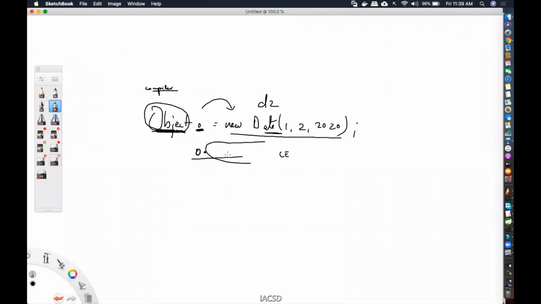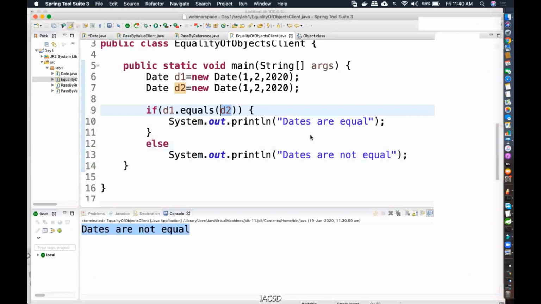Okay. So what am I going to do? I'm going to use a concept which is known as downcasting. This o, I'm going to downcast it to type date. The reason this is giving me a compile time error is because this particular method was not there in object class. But now I'm going to use downcasting, so that I can convert this object from parent type to child type. Now if I call the particular method which is there inside date class, I can definitely call it. Okay. So that's what I'm going to do right now.